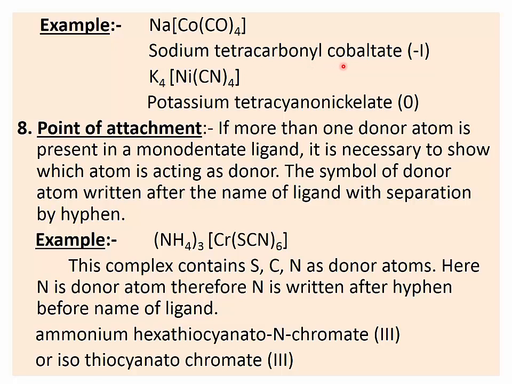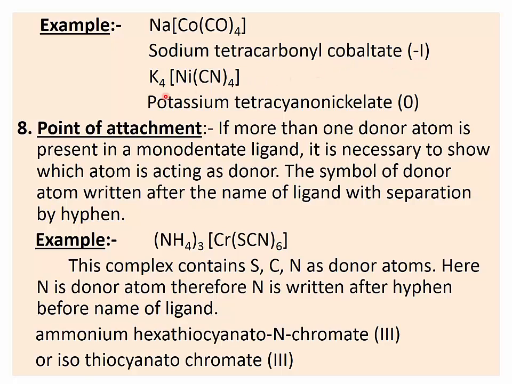On cobalt there is a -1 charge, therefore at the end of the name 'ate' is added, so cobaltate, and in brackets -1 shows the oxidation state. So the name of the coordination compound is sodium tetracarbonylcobaltate(-I).